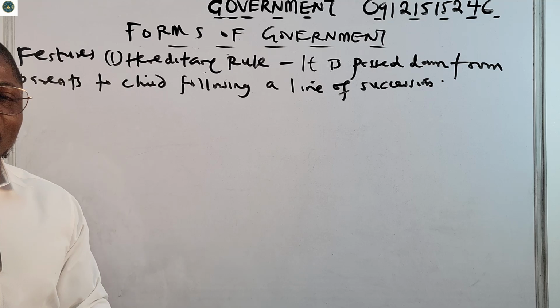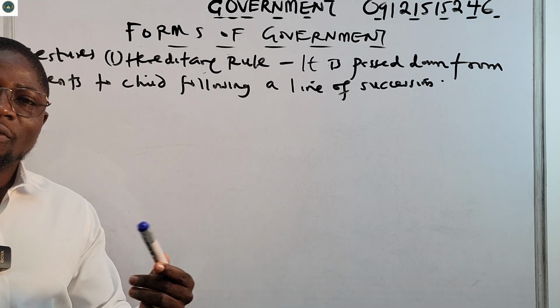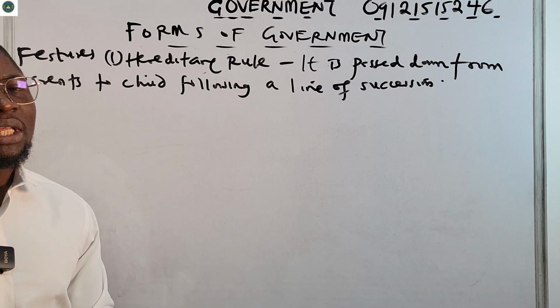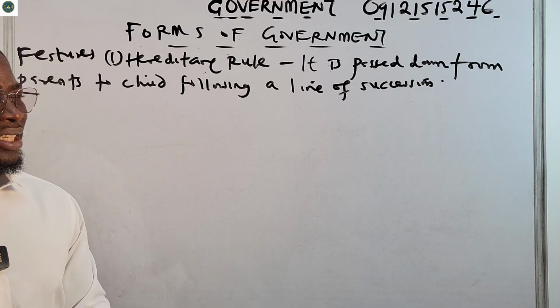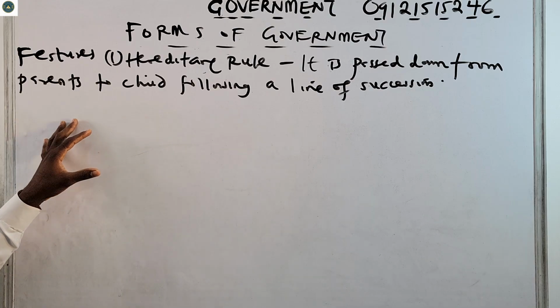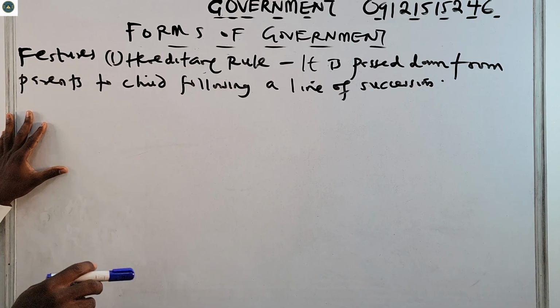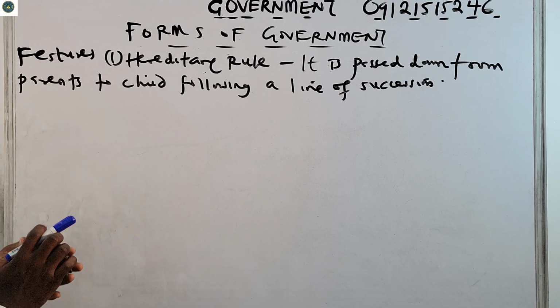Like the president of Nigeria now, can you pass it down from the father to the son? No, you cannot pass it. So it is not hereditary. But in monarchy, it is hereditary. It can be passed down from parents to a child, following a line of succession.